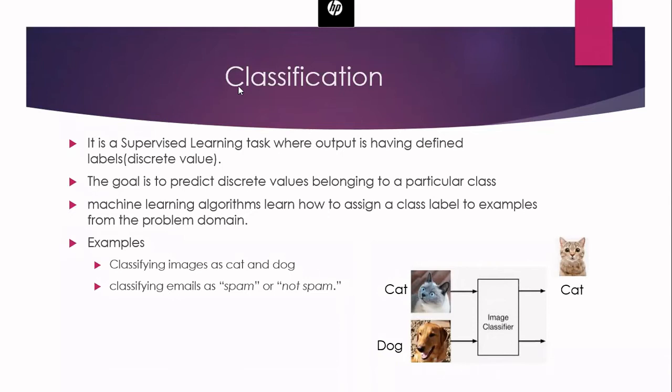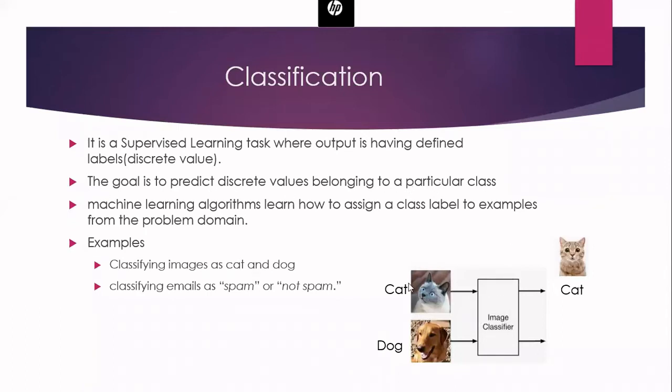So in case of a classification problem, it is a supervised learning task where your output is going to have defined labels. That is nothing but only discrete values. It will not be continuous. And the goal of the classification algorithm is to predict the discrete values belonging to a particular class.